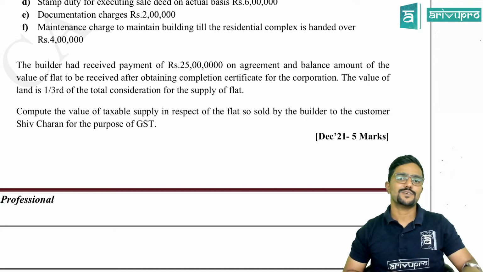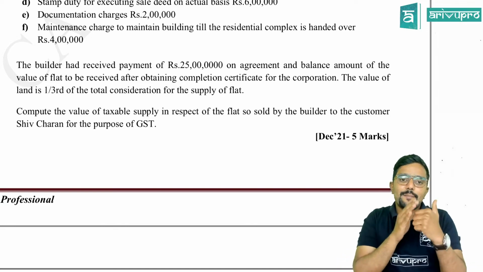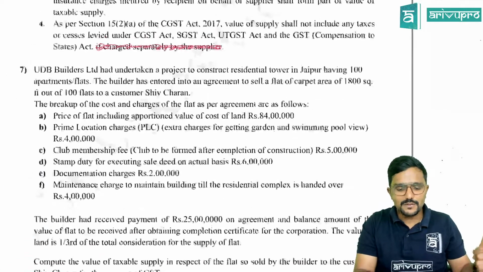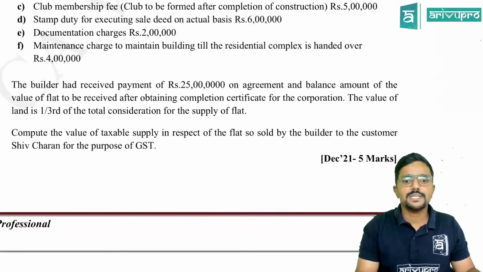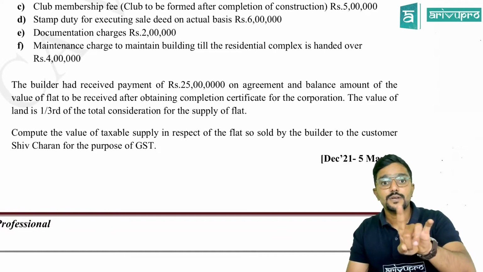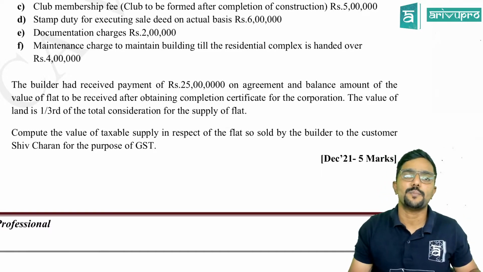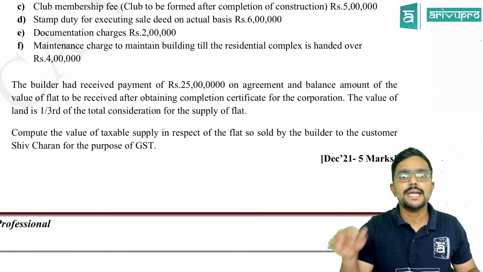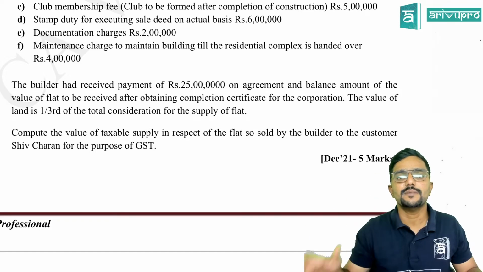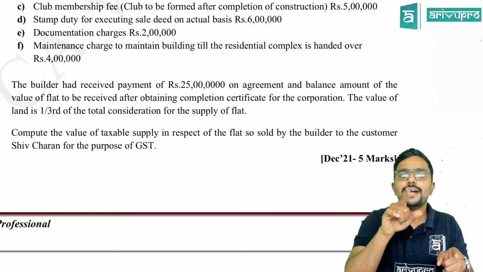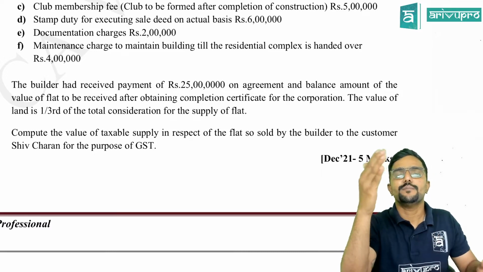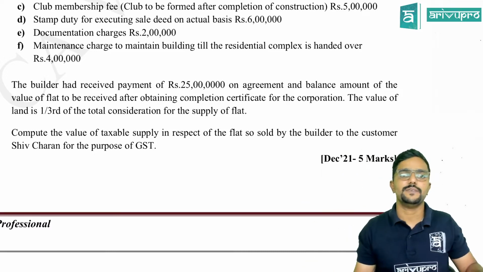What did you understand from this? A part of the consideration, total amount is like 84 lakh plus something. Okay. A part of the consideration, which is 25 lakh, is received before the completion certificate is obtained. So can I tell it is a sale of pre-constructed building? Yes, sir. Why? Because a part of the consideration is received before obtaining completion certificate.